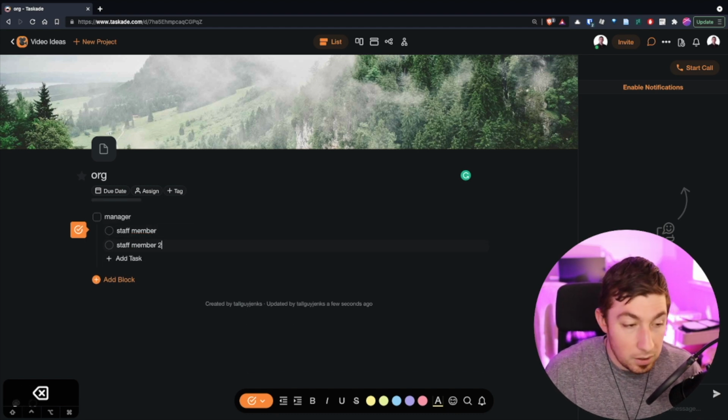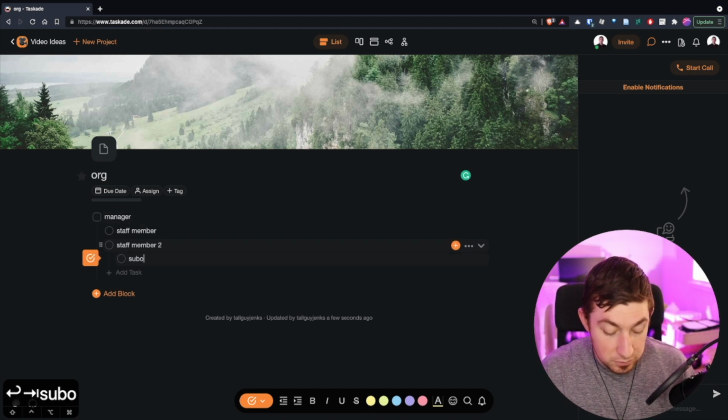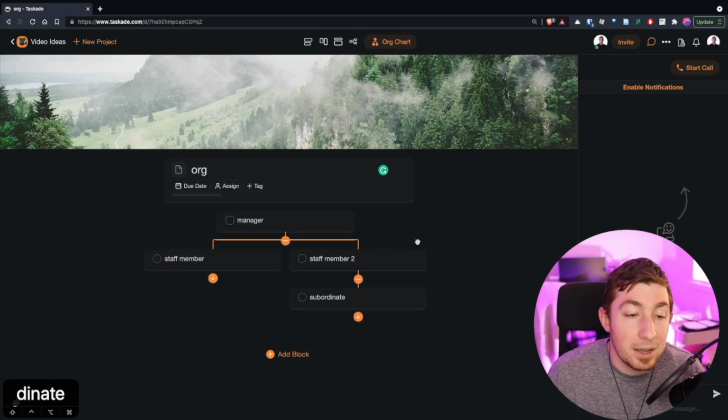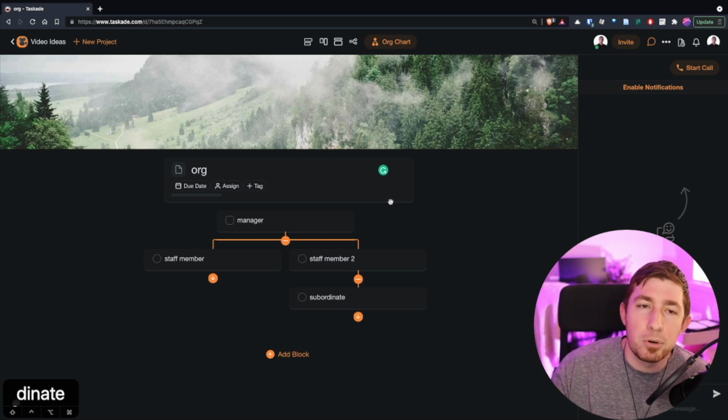So now you have your manager, your staff member, and you have subordinate. And when we go to org view, now you can see who reports to who. Now, if you're using Microsoft Teams, that kind of thing is already built into the Active Directory. But inside of Taskade, if you wanted to do something like that, that's kind of cool. Or just to show like the reporting structure of something or how links to other projects are ordered, because you just get a list of projects in the workspace view.